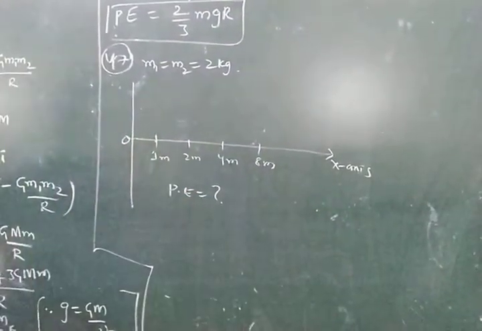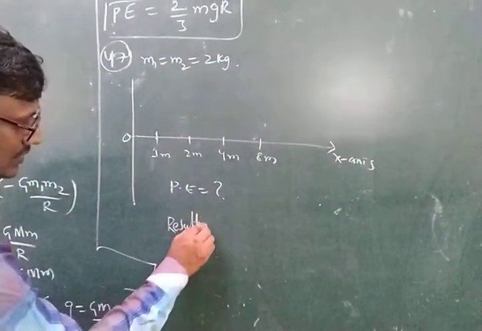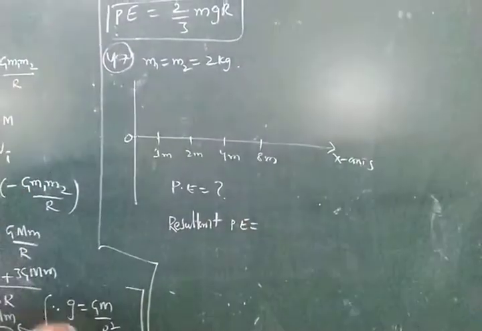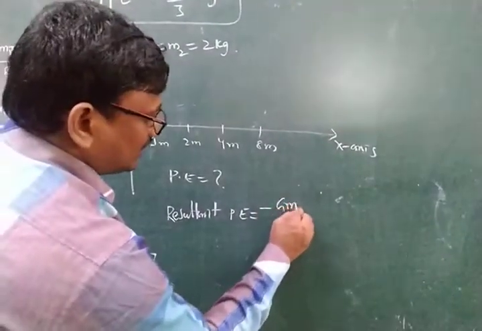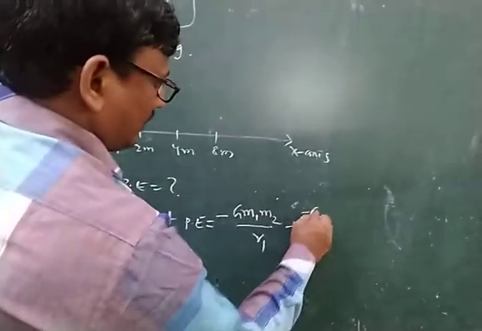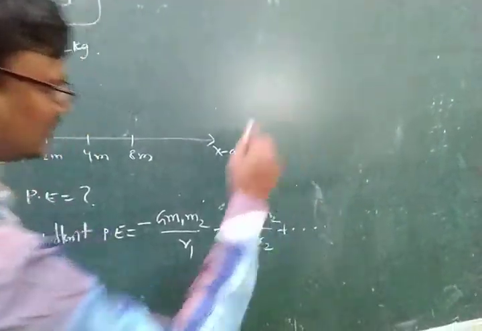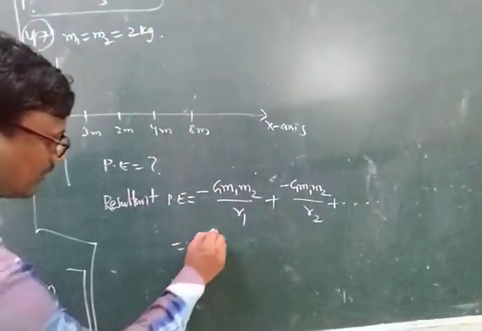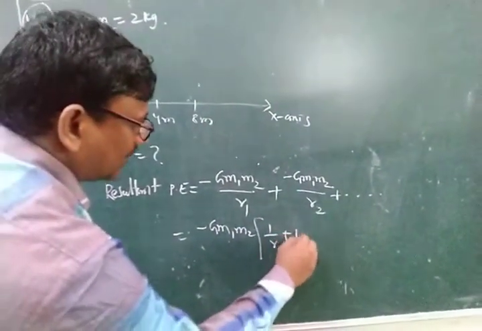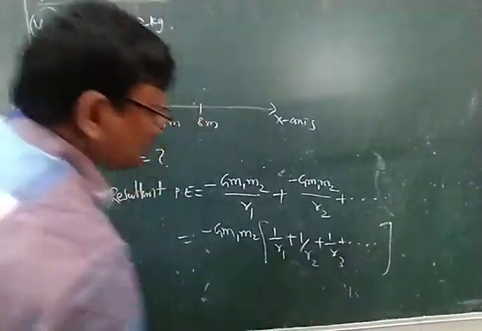We know the formula for the resultant potential energy. It is minus G M1 M2 by R1 plus minus G M1 M2 by R2 plus and so on. Now take minus G M1 M2 as common: 1 by R1 plus 1 by R2 plus 1 by R3 and so on.